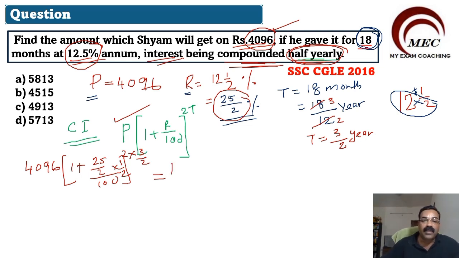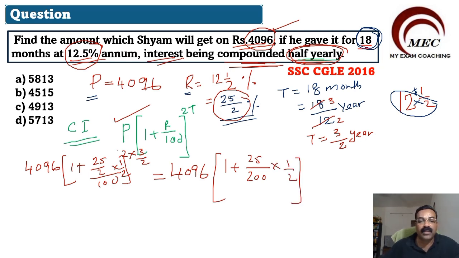So this will become 4096 into 1 plus 25 by 200 into half, power 2T. This 2 and this 2 will get cancelled, and it will become 3. So now we will get 4096 into 1 plus, cutting 25 and 200, 1 by 8 into half, power 3.